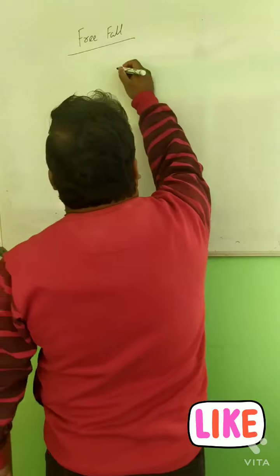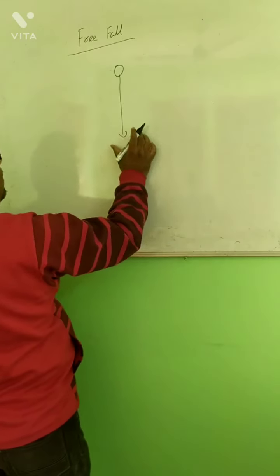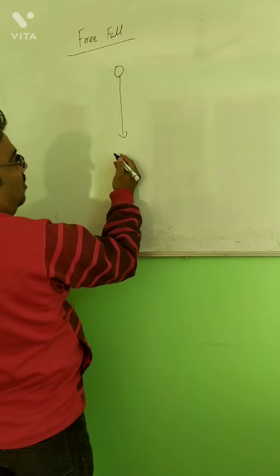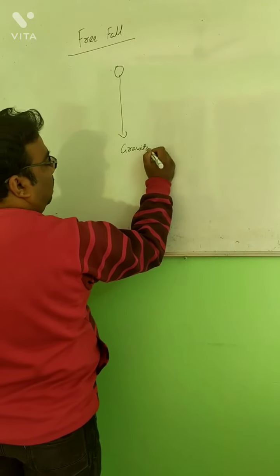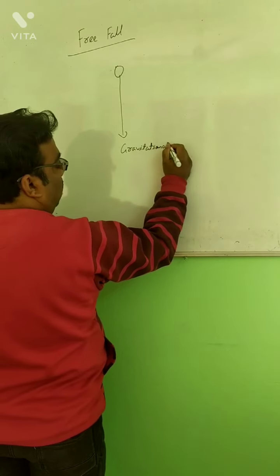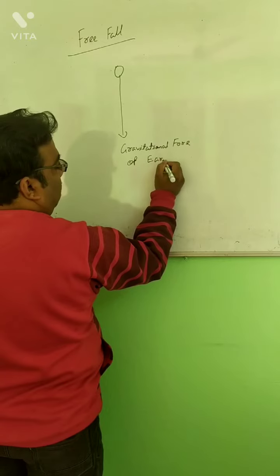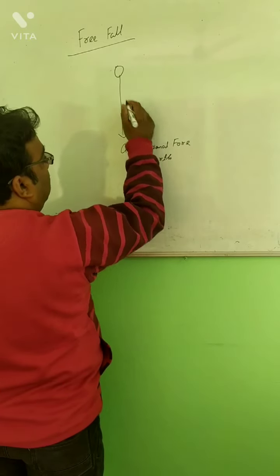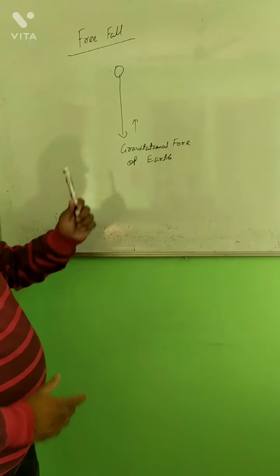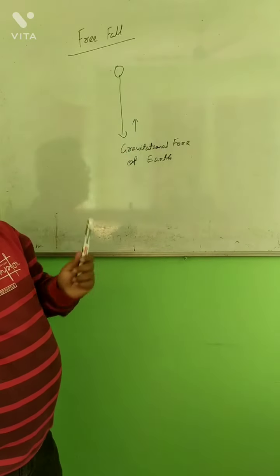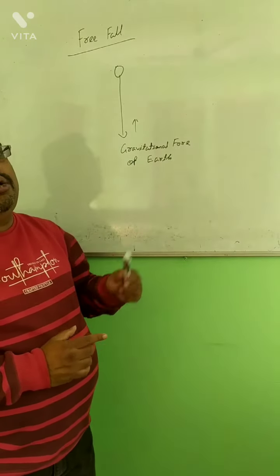If a body falls from a certain height, and only the gravitational force of Earth is acting on it, due to that the body is falling. So if a body falls from a certain height due to the gravitational force of Earth, and there are no external forces acting on it, then that is said to be free fall.